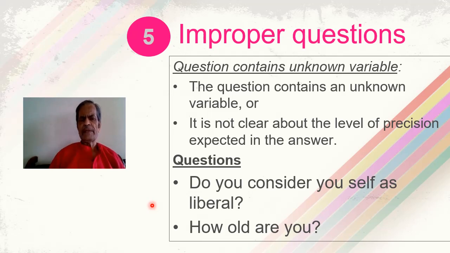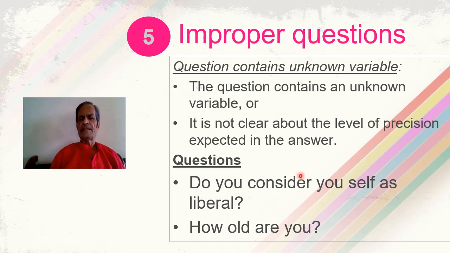The second problem that can be there in a question is that it may not be clear about the level of precision expected in the answer. So the question is, how old are you? How much precision do you want in the answer? Whether the answer should be in completed years, or whether the person should answer in months as well as years, that is say 45 years and 10 months, 45 years and 4 months, or 45.6 years is my age.